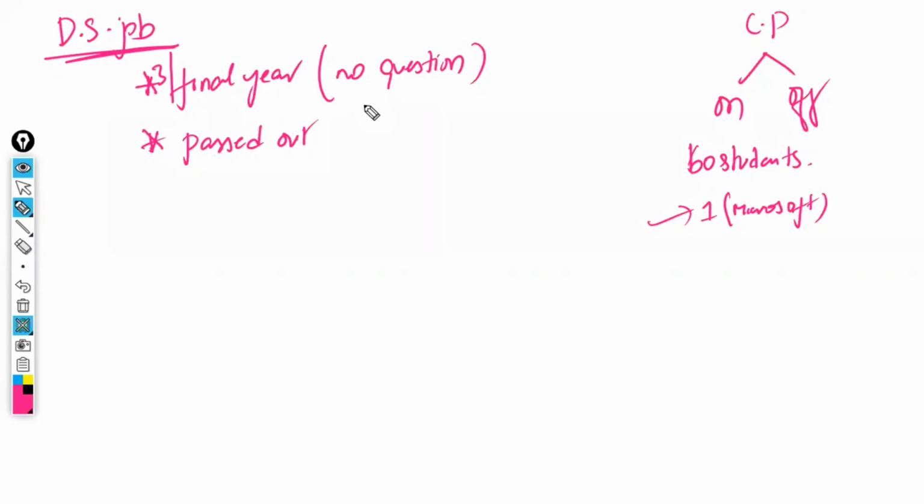Now, whoever has already passed out, the second category is passed out students. Now, whether fresher jobs are available in the market or not? Yes, multiple jobs are available. Fresher jobs in data science. I'm not talking about general freshers, I'm saying freshers in data science. Multiple jobs are there.